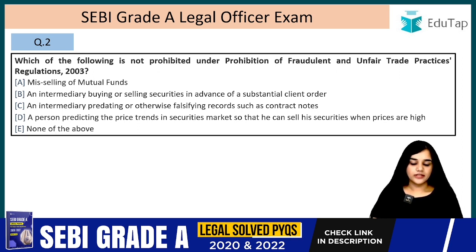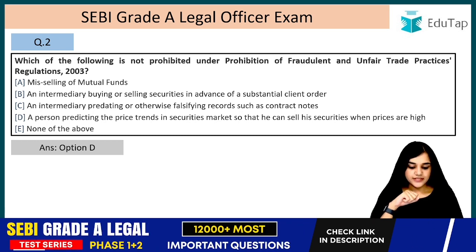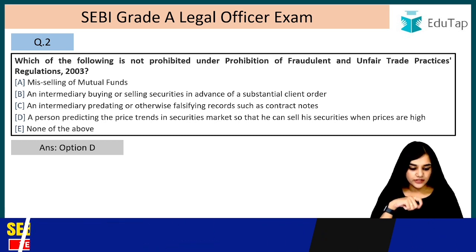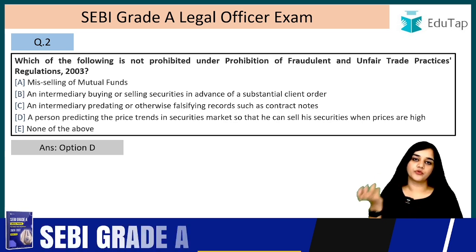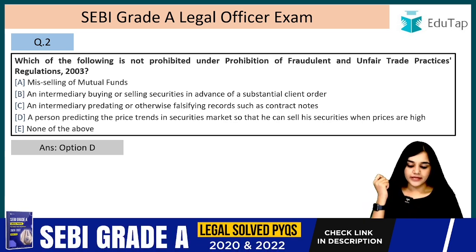It is very much clear from the options that the answer is option number D. A person predicting the price trends in securities market so that he can sell his securities when prices are high. This is not prohibited. This cannot be prohibited, right?